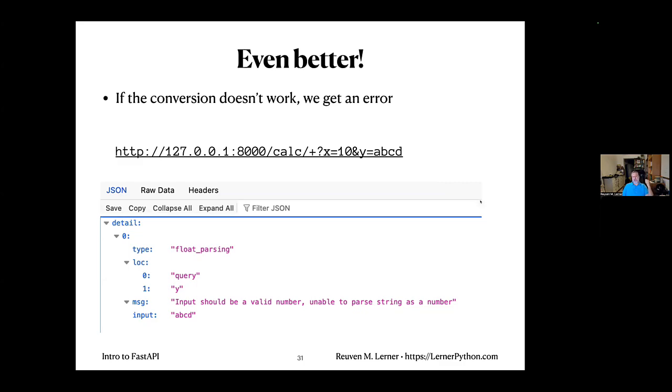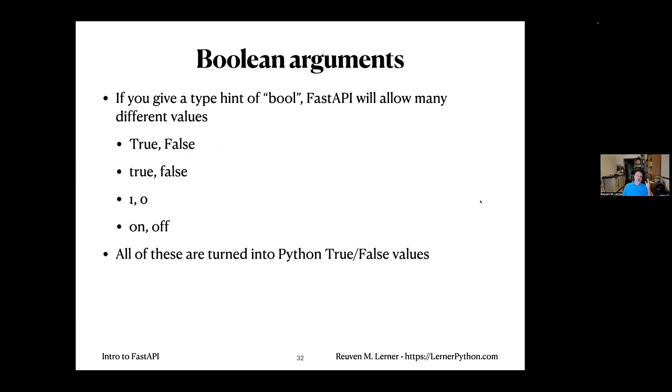For example, let's say we have Boolean arguments, right? So if you give a type hint of bool, which is true or false in Python, and Python is very strict, it's True with a capital T or False with a capital F. But if you give a type hint of bool, then FastAPI will accept a whole lot of different values. True and False, which are capitalized, like in Python. True and false, which are lowercase, like in some other languages, inferior languages. You can pass 1 and 0. You can even pass on and off. And all of these are turned into true and false values. Pretty snazzy. Okay, what comes next?